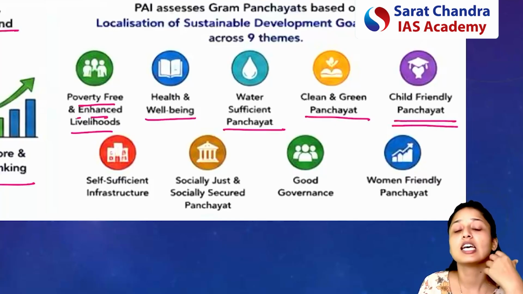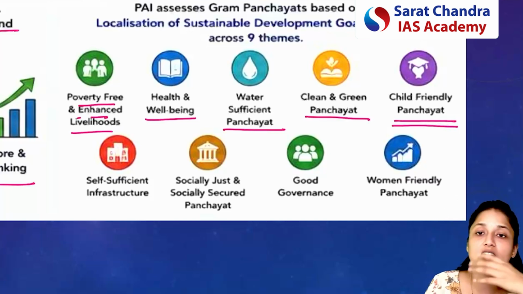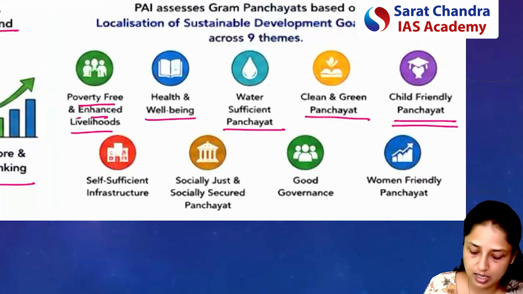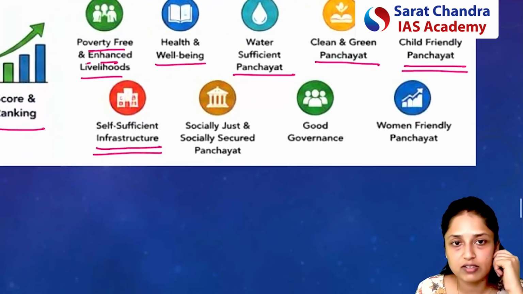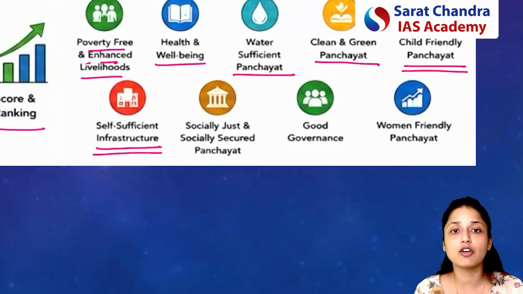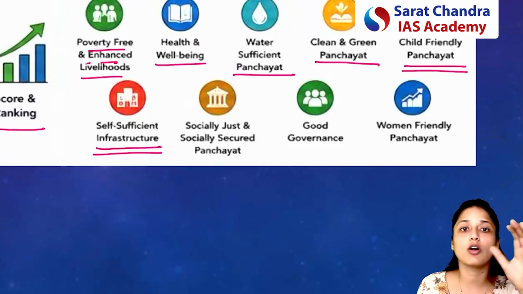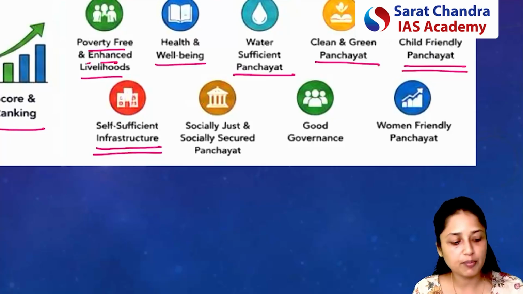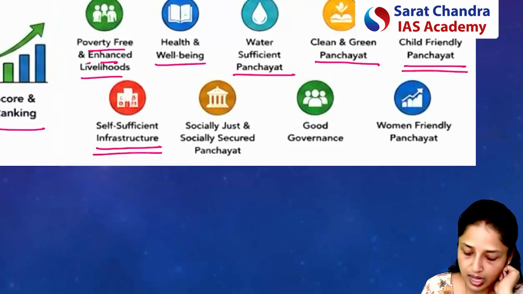Next is child friendly panchayat. That means whether children can study freely, or move freely, or whether children feel very safe in that panchayat. Next is self sufficient infrastructure. Self sufficient infrastructure means any kind of building does not have to be dependent on any other person or other kind of operation to be well operational. For example, green buildings will be an example of self sufficient infrastructure. Next is socially just and socially secured panchayat.